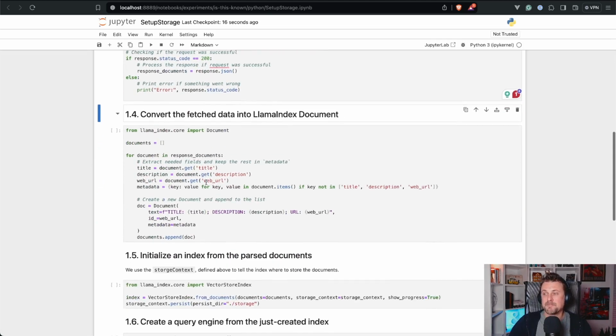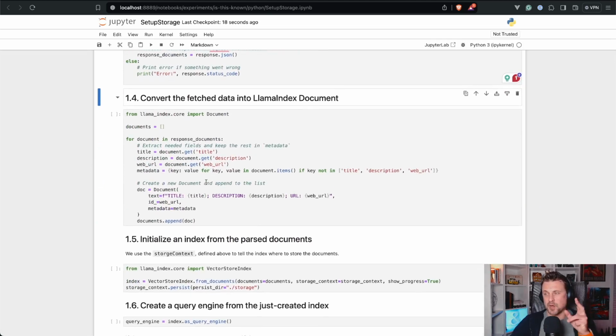Now, this is the tricky part. We get the data as just an array of JSON objects. This is the representation of the issues that we get from the API.